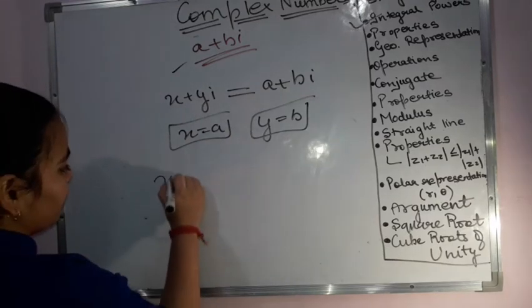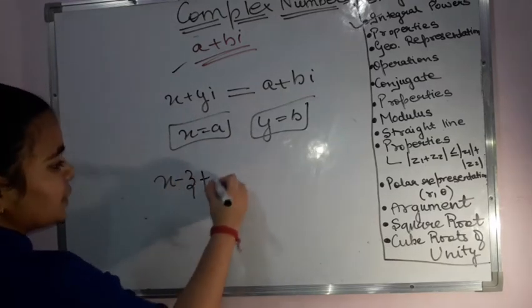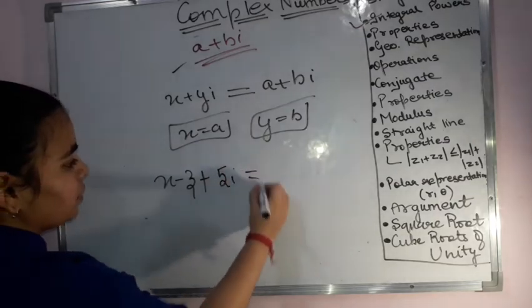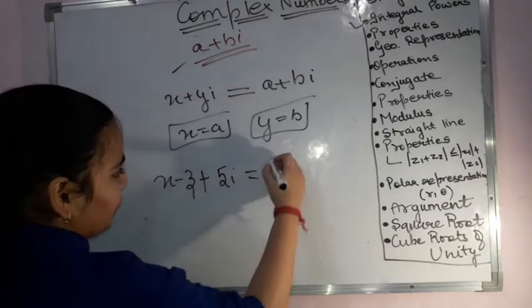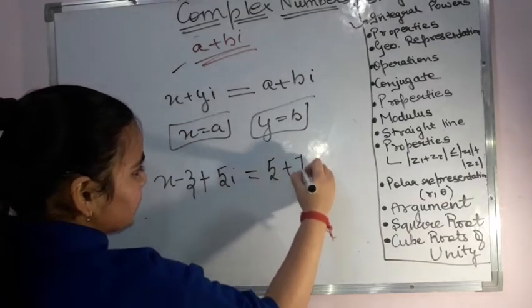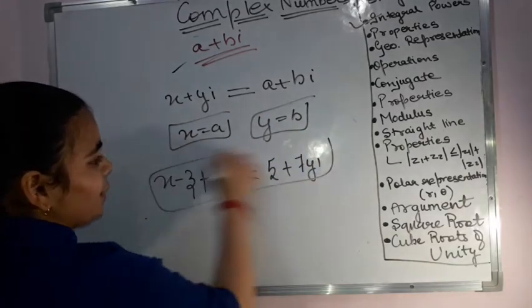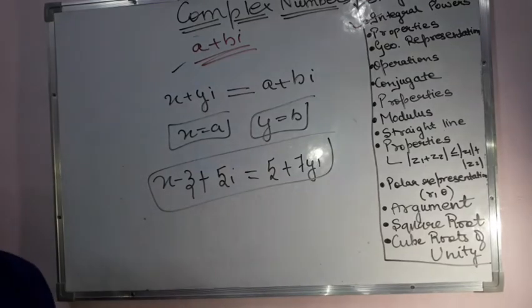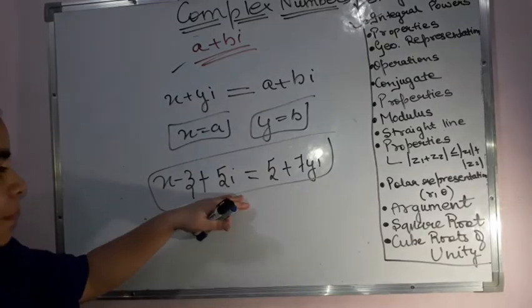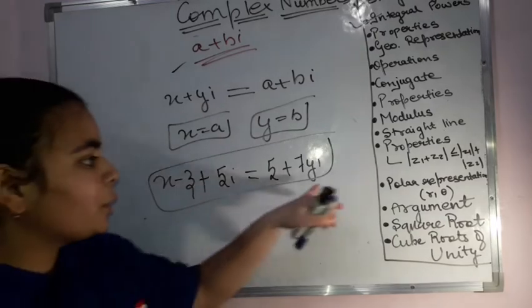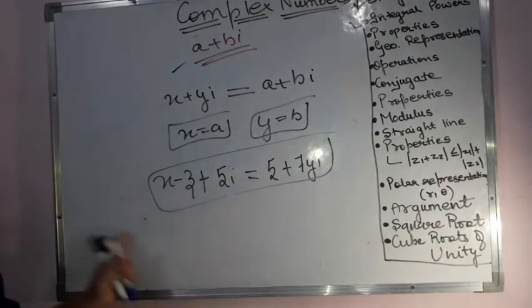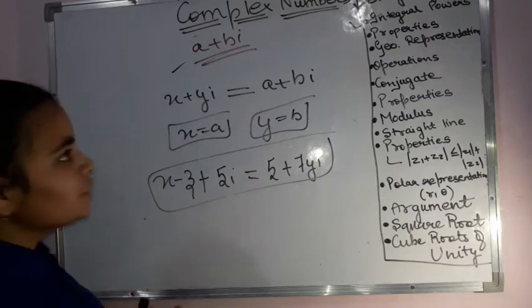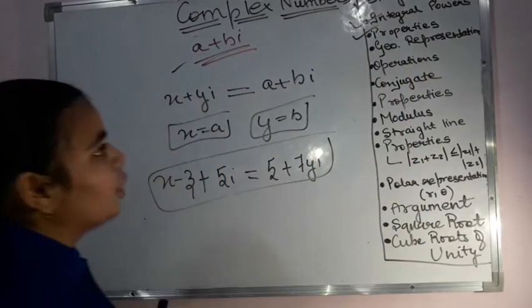Maybe you will have an equation like x minus 3 plus 5i. This is equal to, they are saying that two complex numbers are equal, this is equal to what? 5 plus 7yi, then find out the value for x and y. So like this you may get the question. So you need to be careful that whatever part is I, you are supposed to equate this with the other hand side's I part only, and the real part with the real part. Right, so these are the properties that we were having for complex numbers.